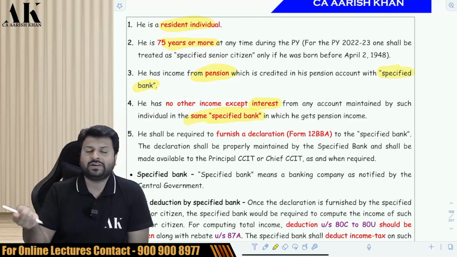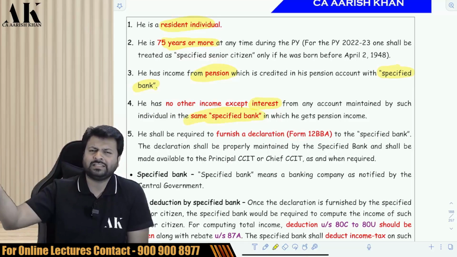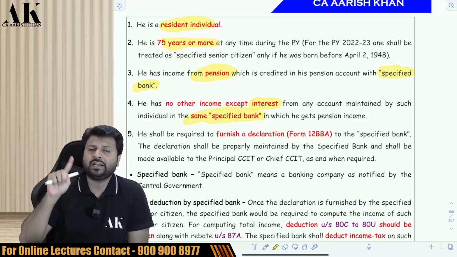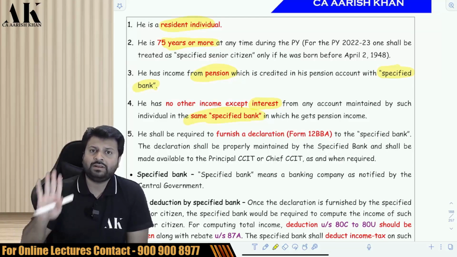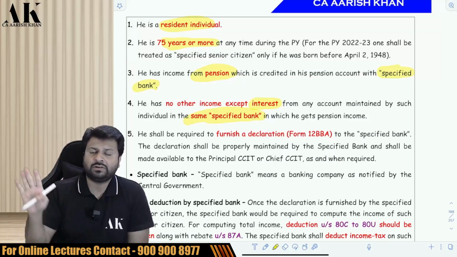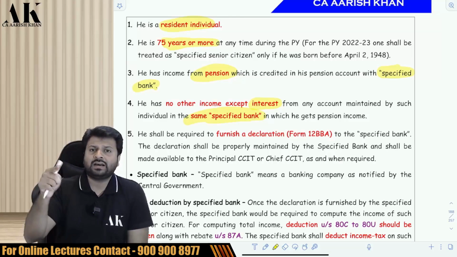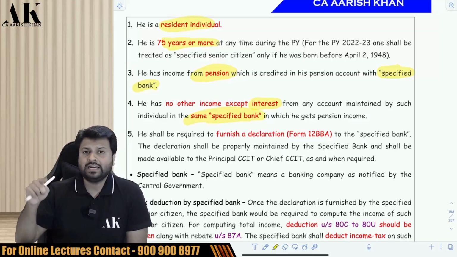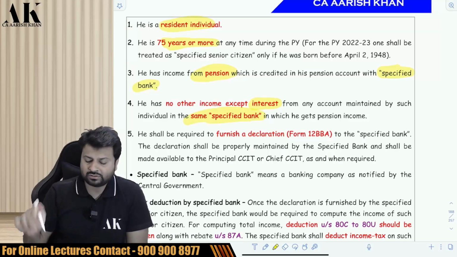The specified bank is a scheduled bank. If the specified bank is SBI, then he should earn pension and interest both from the same bank. Then only will he be considered a specified person. Otherwise, he will not be a specified person. Suppose he is earning pension from SBI and he is earning interest from ICICI Bank. Then he is not a specified person.